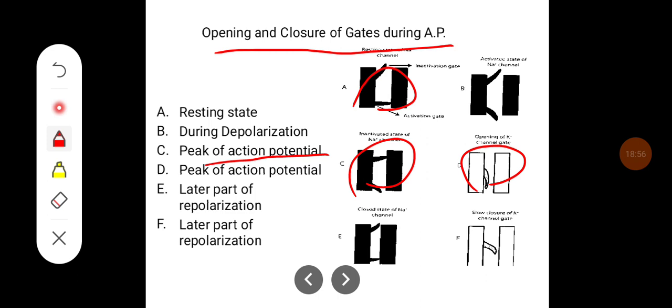In the later part of repolarization, the potassium efflux slows down, and then ultimately there will be closure of the potassium channels, which is going to lead to after hyperpolarization.